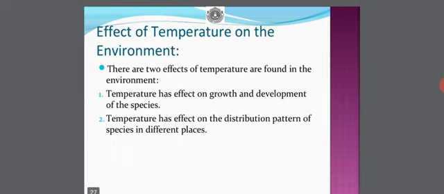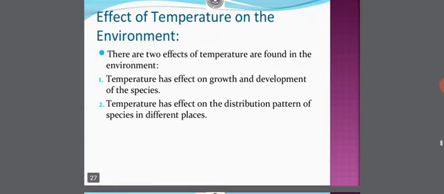Effect of temperature on the environment. There are two effects of temperature found in the environment. They are: temperature has an effect on the growth and development of species, and temperature has an effect on the distribution pattern of species in different places.